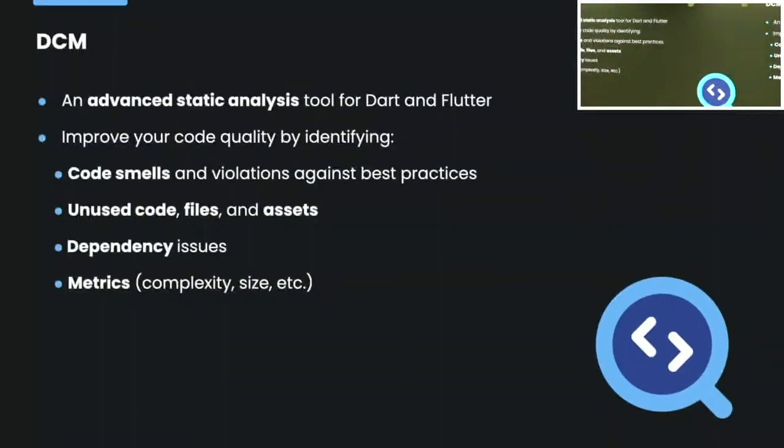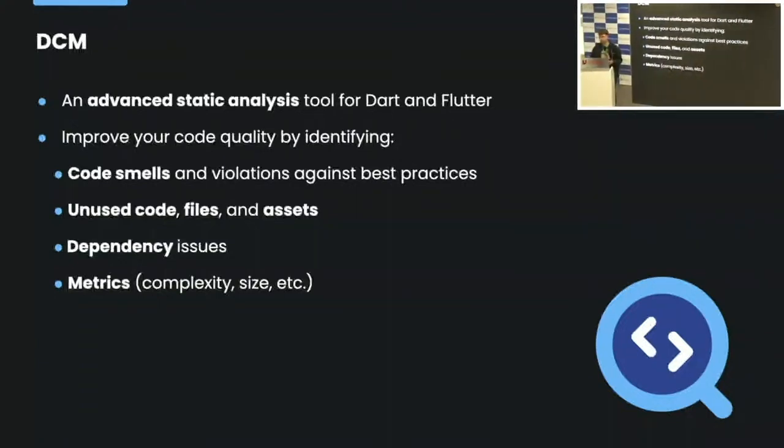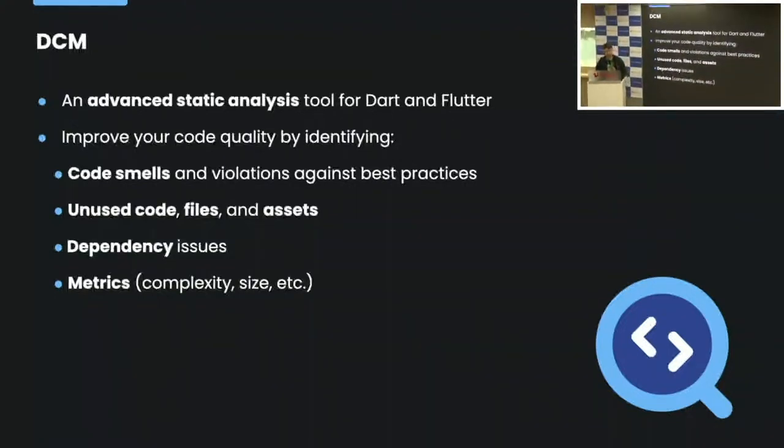DCM is an advanced static analysis tool specifically for Dart and Flutter, and it can improve our code quality by identifying code smells and violations against best practices, unused code, files, unused assets, dependency issues, and also metrics. If you remember the previous rule of four, which was tidying up by category and not by location, actually this is a very good tool to achieve that.